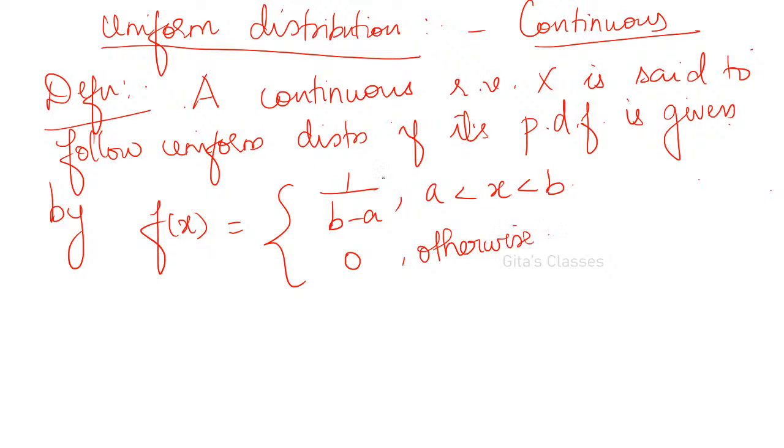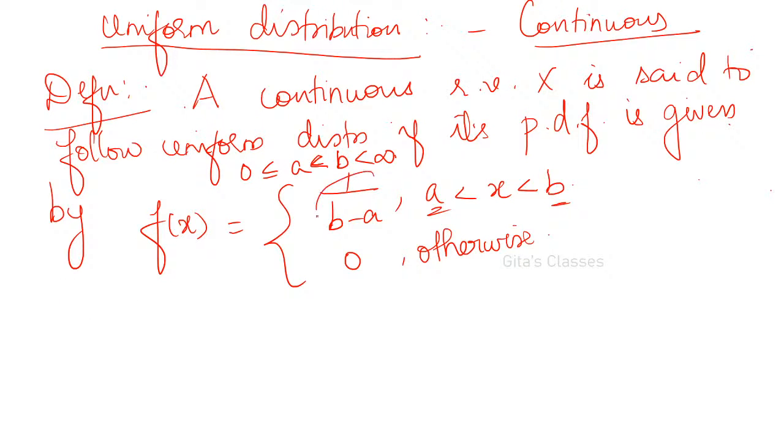And one more condition: a should always be less than b, with a less than b, and b less than infinity. It can go up to infinity. That is, a and b are any real values. Now let us find out the mean.